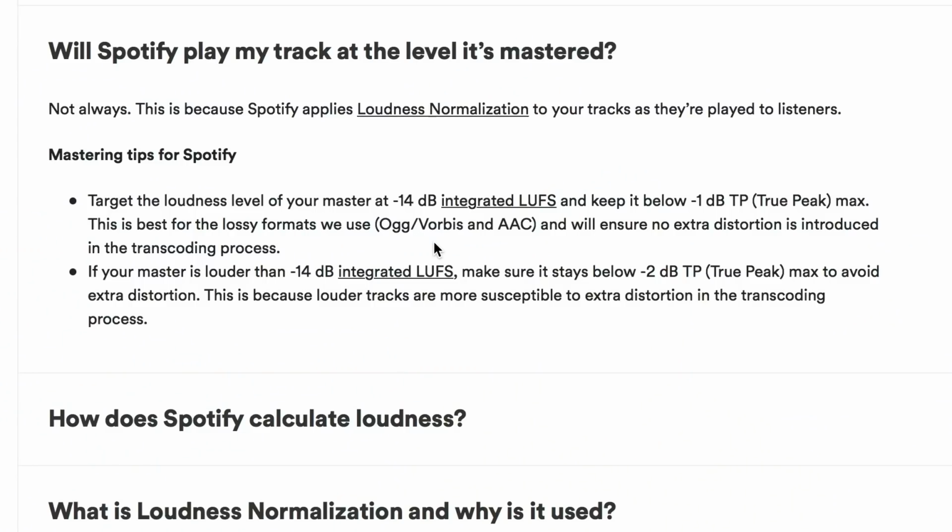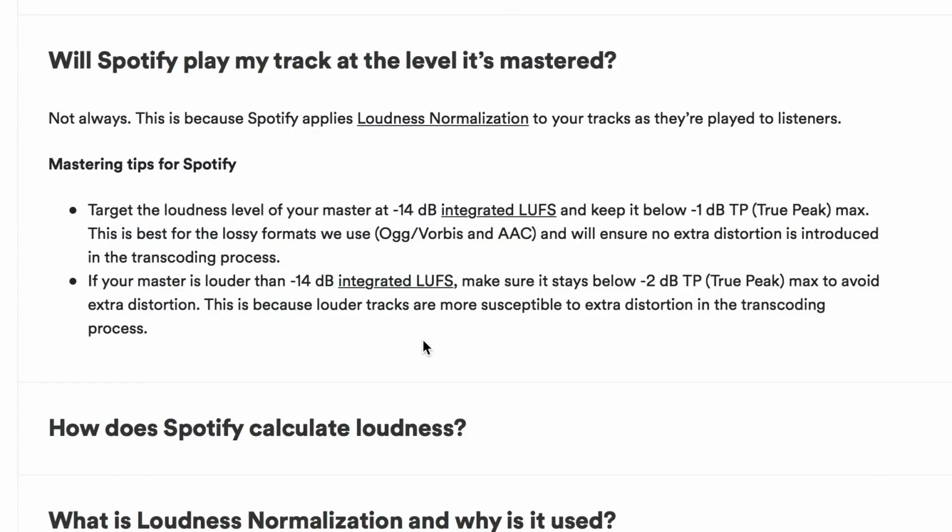The more you slam it, like flattening it out in the limiter, when you then convert it to MP3, for example, or AAC, you need more space to do that. And so that's why, in this case, it says make sure it stays below -2 dB true peak. And so -1.5 is probably more realistic, but they say -2. So maybe -2. -1.5 is fine.